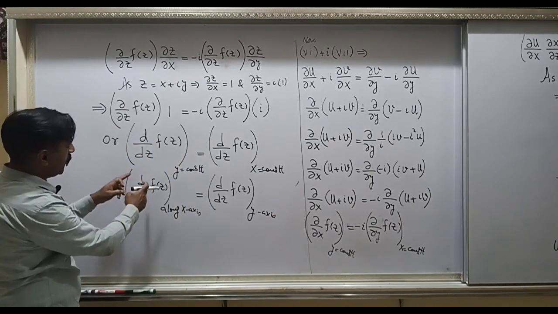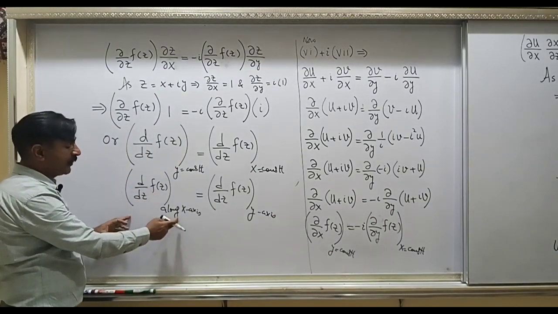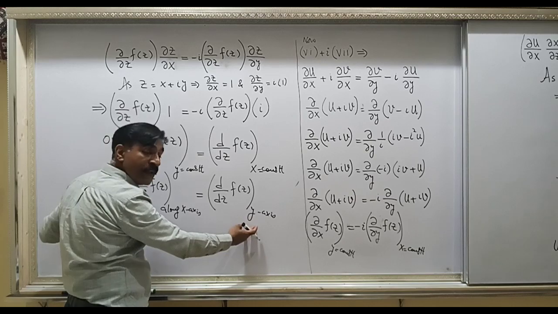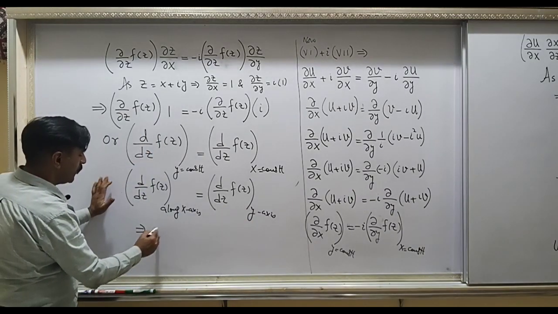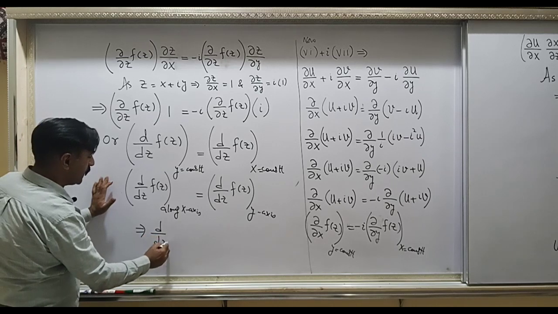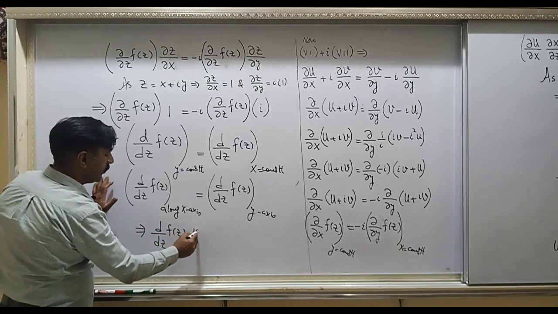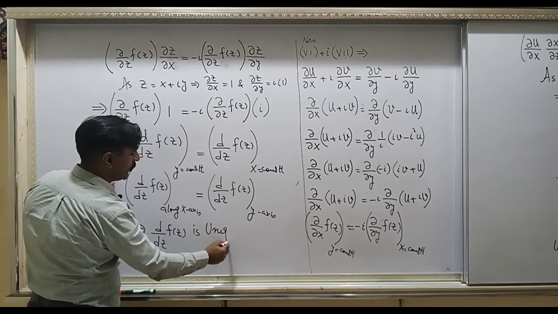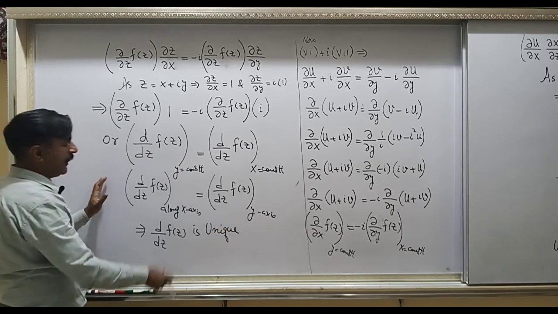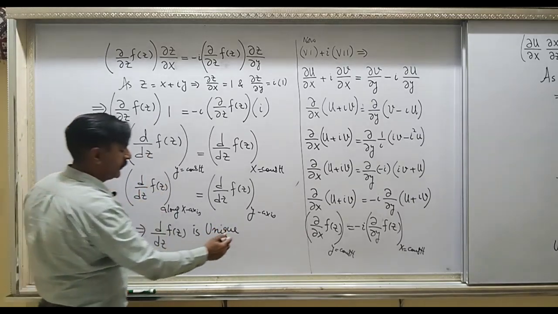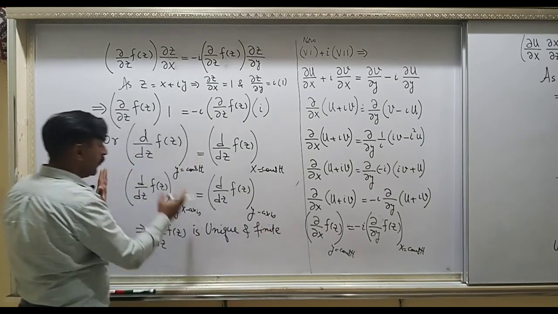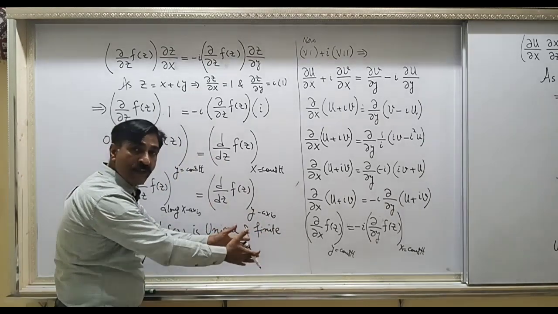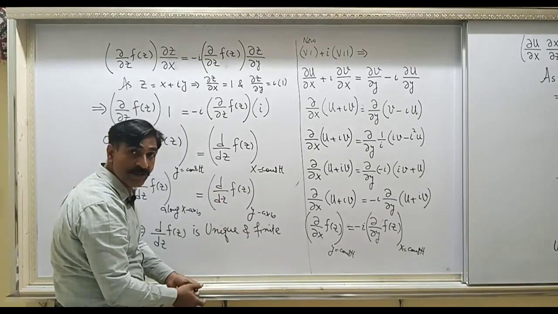And look, derivative of f(z) along x-axis is equal to derivative of f(z) along y-axis. This means d by dz f(z) is unique, and it is of course finite, because infinity cannot be equal to infinity. This is very important.